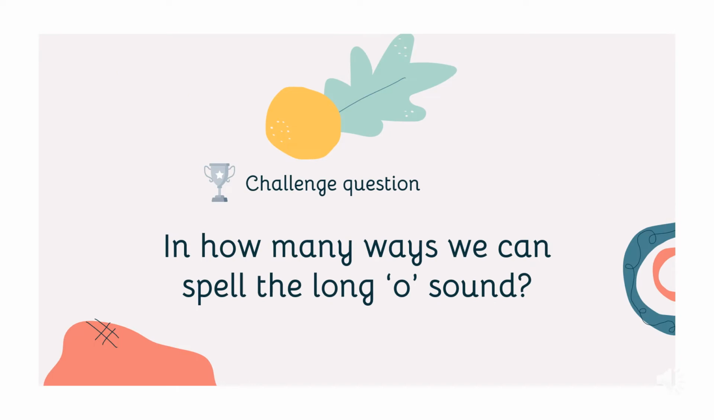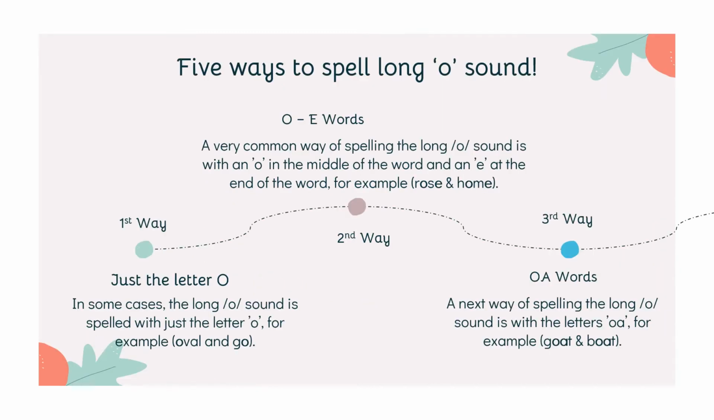In how many ways can we spell the long O vowel sound? 5 ways to spell long O sound. Just the letter O. In some cases, the long O sound is spelled with just the letter O. For example, oval and go.